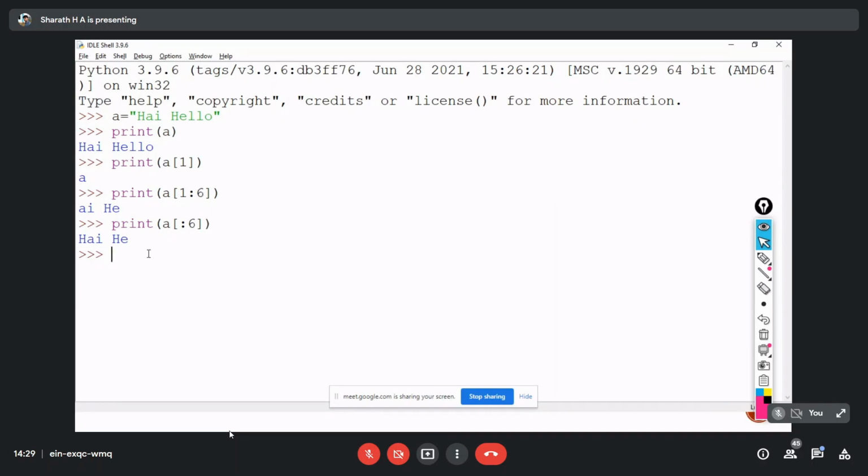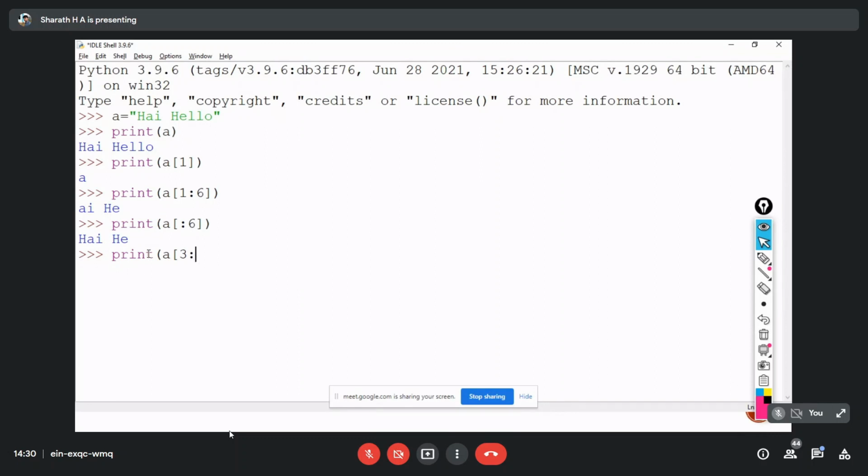So can anyone tell me, if I want to print till the last, till the end, what could be the print statement? Print a of, I have to mention the first index here, 3, right?